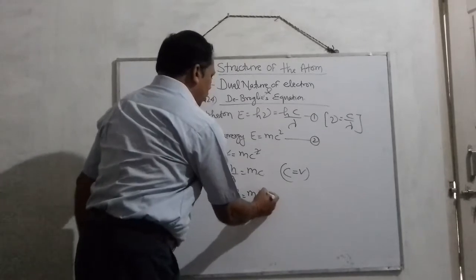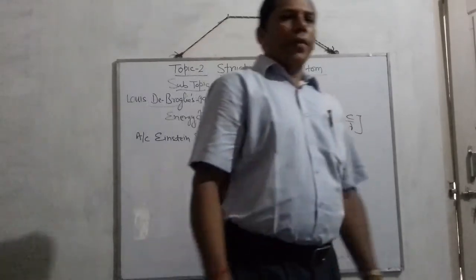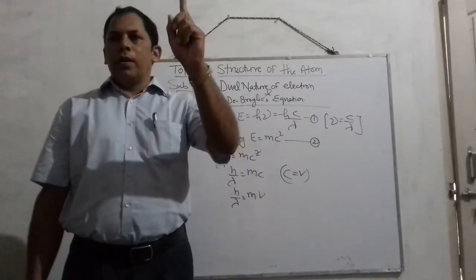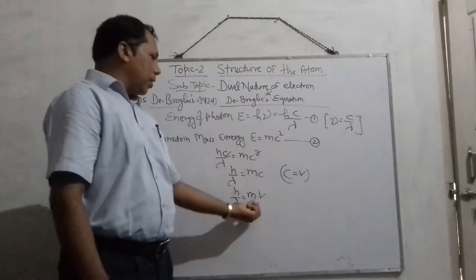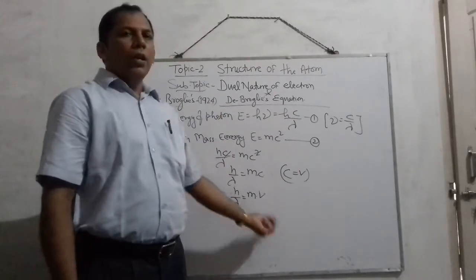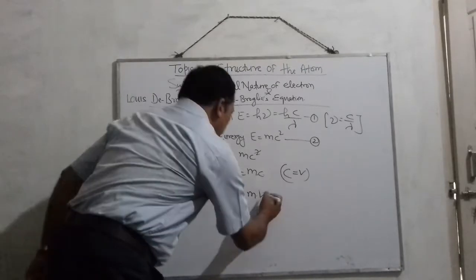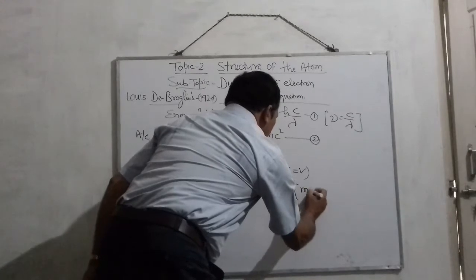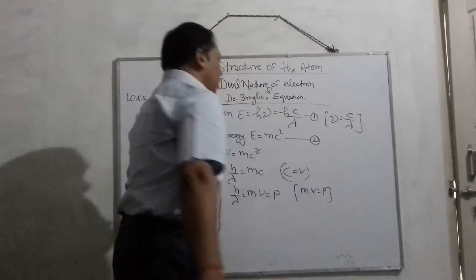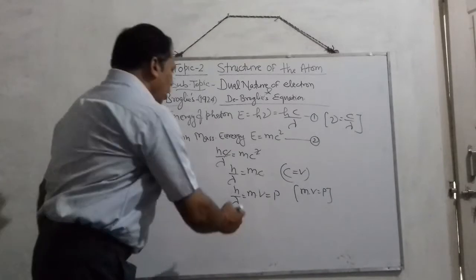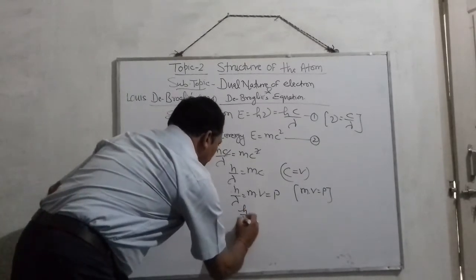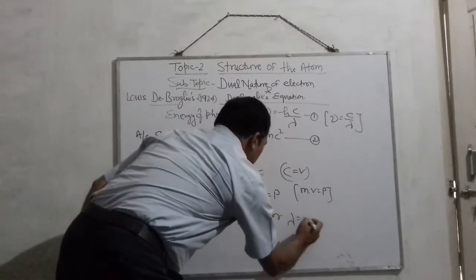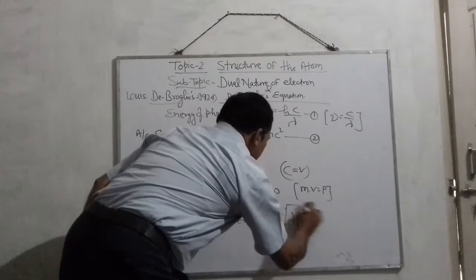And children, you know that in physics, the product of mass into velocity is the momentum of the particle, and momentum is represented by p. So m into v equals p, where p represents the momentum. So you can write h upon lambda equals p, or lambda equals h by p.